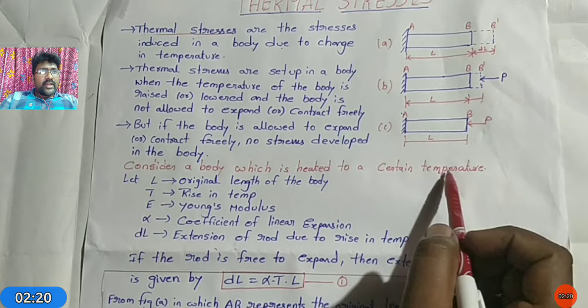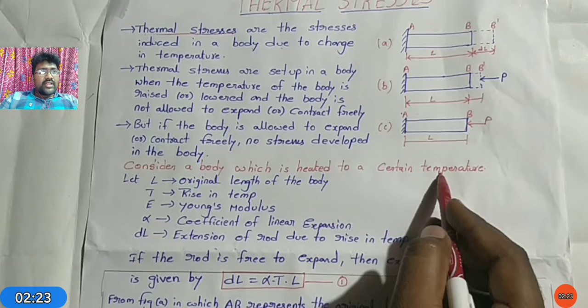Next, suppose the expansion in the material is prevented by some external load P, mentioned in the second diagram. Due to this prevention, what happened? Stresses are developed in the material. In a similar way, in the third case there is no provision of a gap to expand, so compared to the second case, more stress is developed in the material.